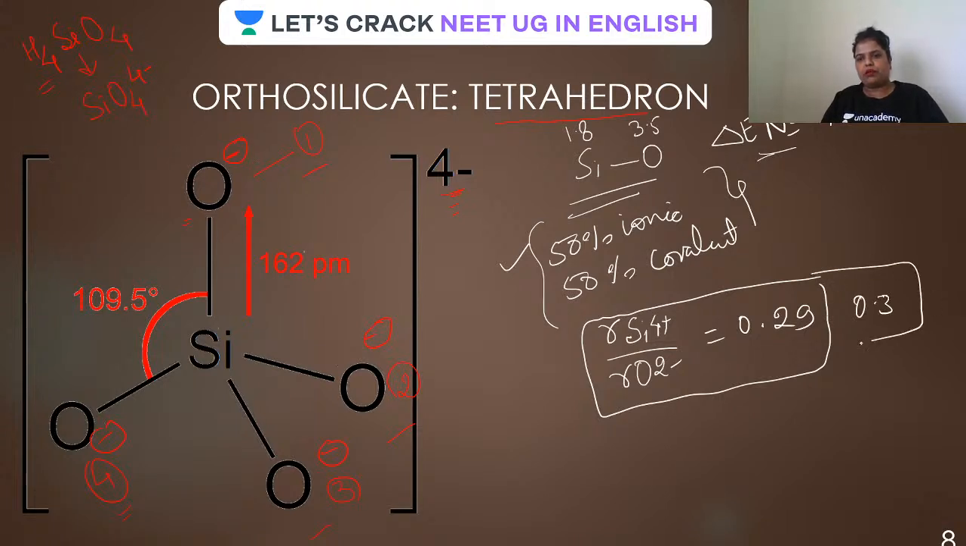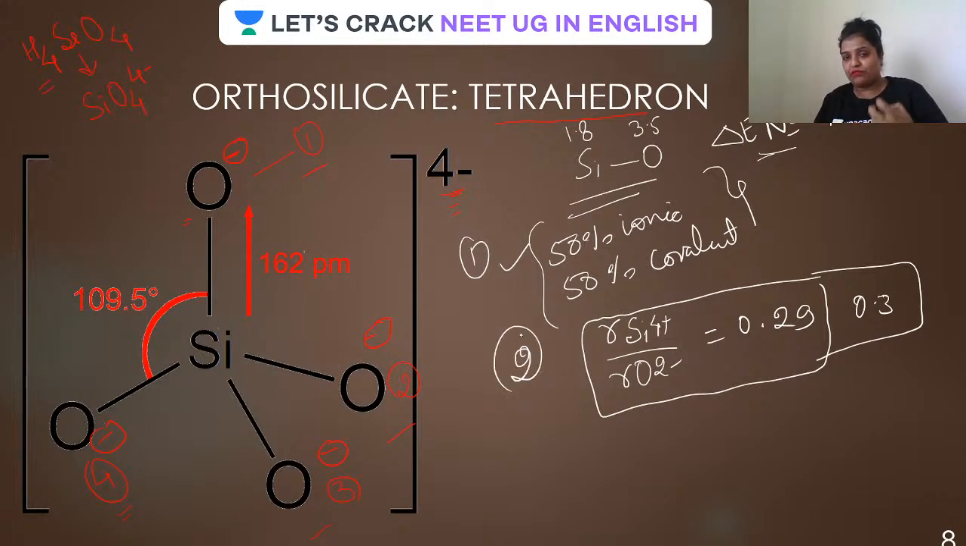Very, very easy to remember, isn't it? 0.3. The radius ratio of the two is 0.3. Why am I giving you all this information? You never know from where the questions are going to come. And why are these silicates so hard? Because of this particular nature.